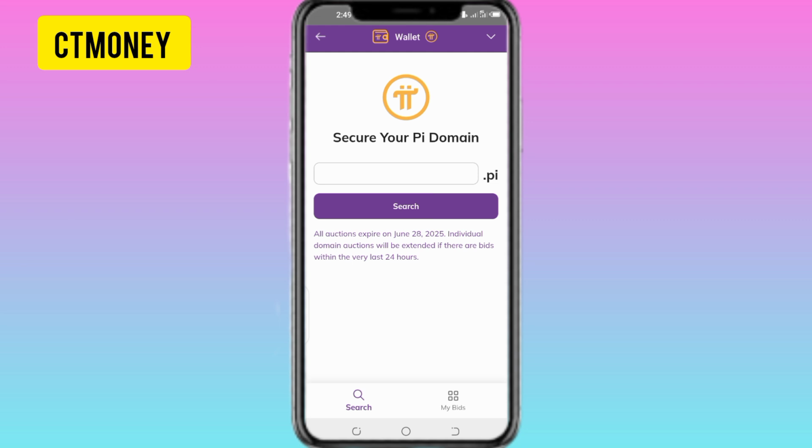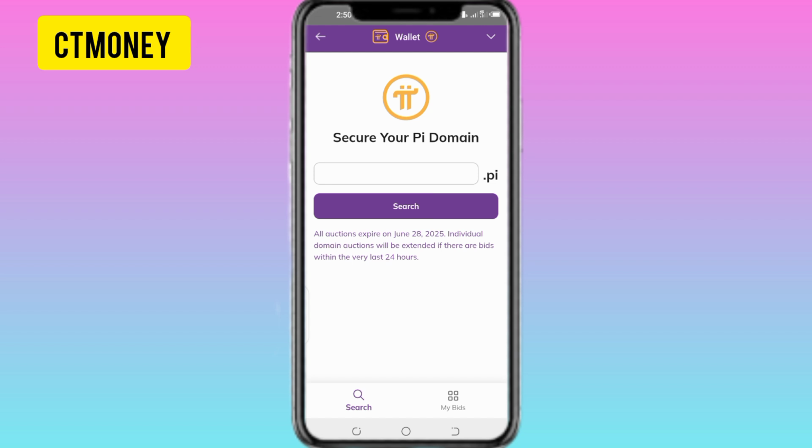But guys, let me give you one of the strategies. If you are searching for a domain name, search for a domain name that people will be needing, so that when you want to resell it, you can resell it with a good price. Do you get? For those of you that know about Fragment on Telegram, in Fragment you can buy and sell domain names. But if you check the prices of those domain names, the ones that have higher prices are those domain names that companies will likely be needing. Do you get? So those are the kind of domain names you should be bidding for.